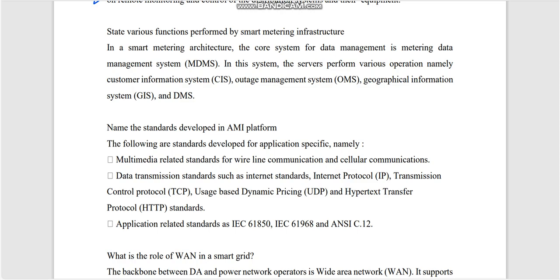Next, state various functions performed by smart meter infrastructure. In a smart meter infrastructure, the core system is MDMS. Okay, and it serves functions like customer information system, outage management system, geographical information system and DMS, distribution management system. These are all the functions offered by smart metering infrastructure. If you list out the functions, you will get 2 marks.